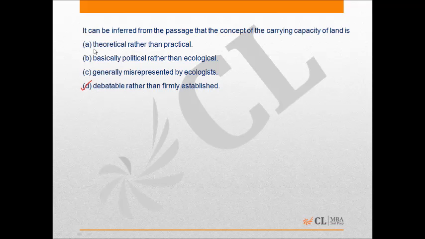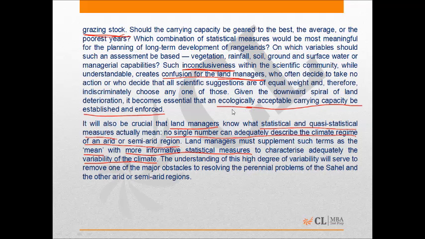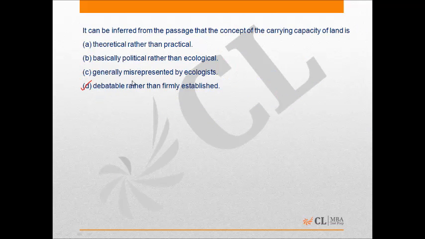A says theoretical rather than practical. It does not concur with the information given in the passage, because the passage does say that there should be an ecologically acceptable carrying capacity to be established and enforced. So therefore it is practical. It is a practical idea to give a carrying capacity of land. So therefore option A can be eliminated. B says basically political rather than ecological. The relationship between determining the carrying capacity of land and politics is not given. So B also can be eliminated.